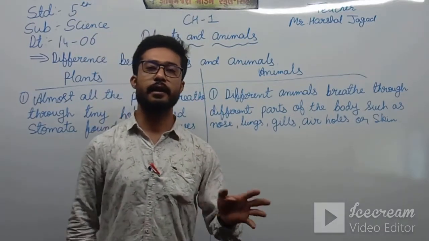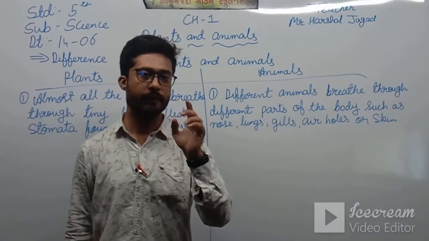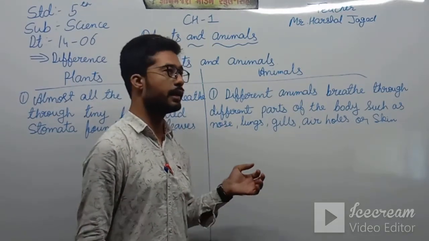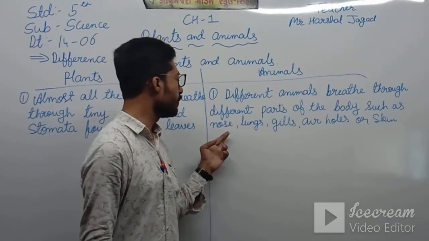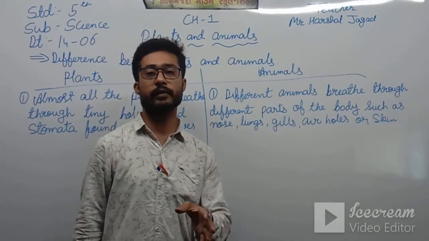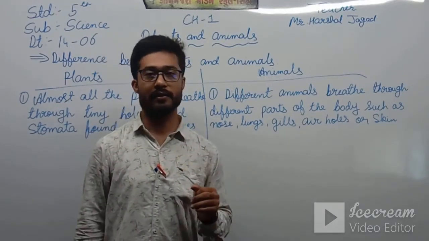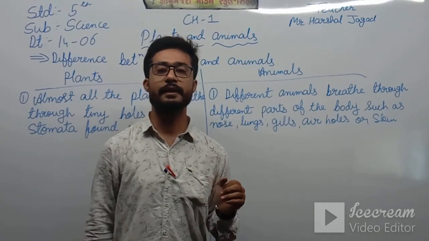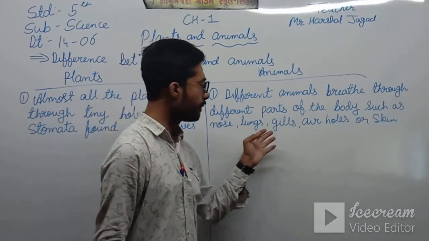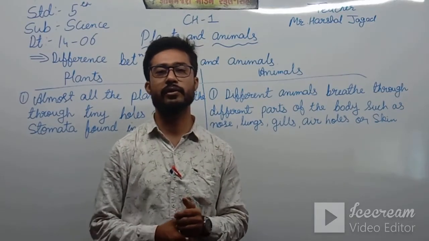We all know that human beings breathe through the nose. If we take some other animals, the dog also breathes through the nose. Then lungs: there are some specific aquatic animals which breathe through their lungs. For example, the whale breathes through its lungs. Then gills are found in the fish. So fish breathe through their gills.